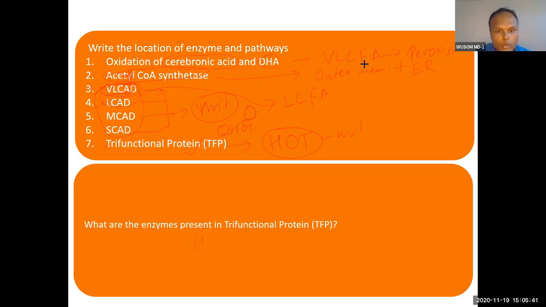And then what are the enzymes present in the trifunctional protein? Go and do it yourself; it is there in the slides. Go and write down what the enzymes are. One is hydratase, one is oxidase, the other is thiolase. So these HOT enzymes are there. You can go through the specific names of the enzymes.